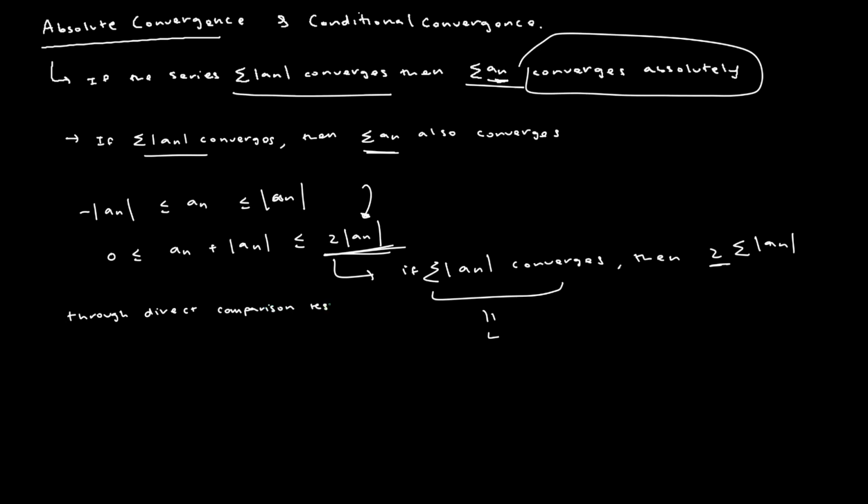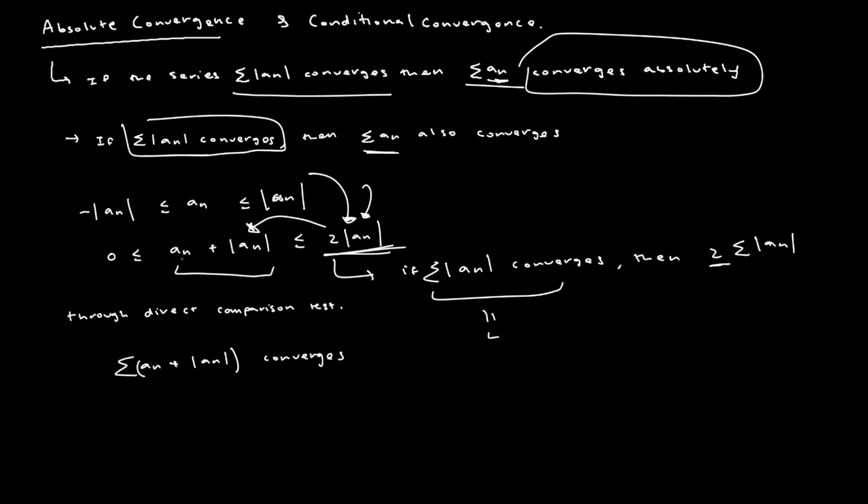we know that the series given by the sum of a of n plus the absolute value of a of n converges, because initially we're given that this converges, and that implies that any series that consists of twice the absolute value of a of n converges, and we know that twice the absolute value of a of n is always greater than or equal to a term that consists of the sum of a of n plus the absolute value of a of n.